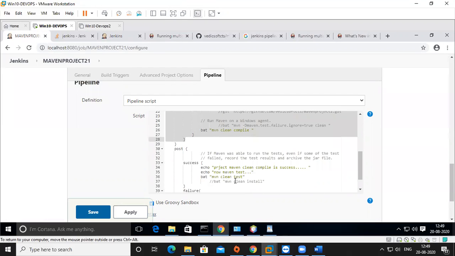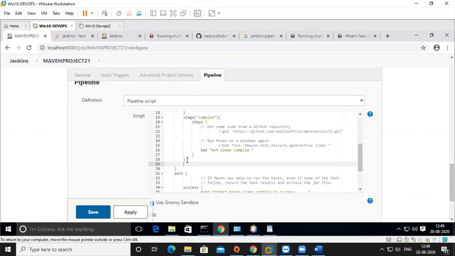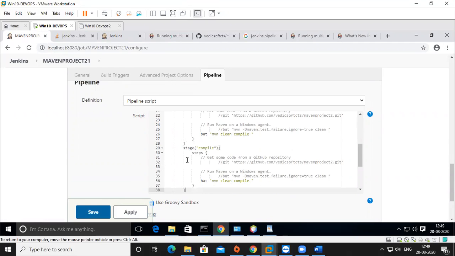So I'm doing testing here, right? So I'm changing the testing part here. I'm going to copy this one, copy, and then paste. So then it is another one. So instead of compile, I will use testing. Okay, so this is test, clean test, and also I'm giving a statement here,